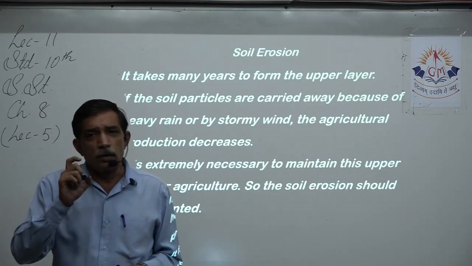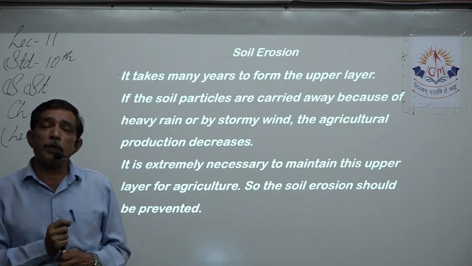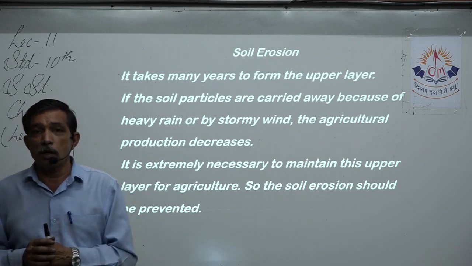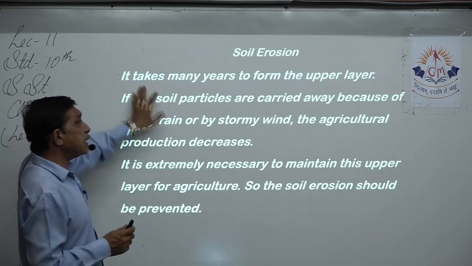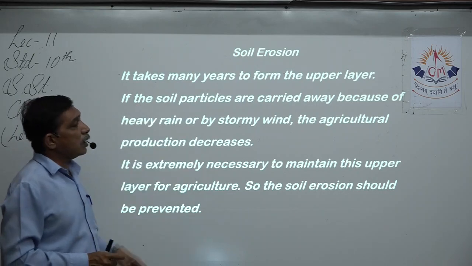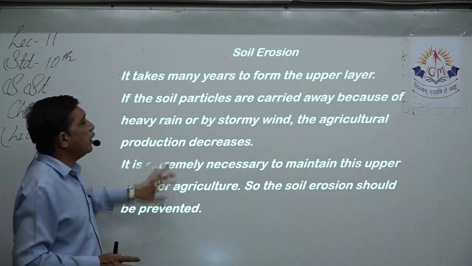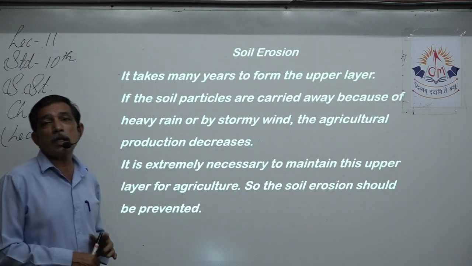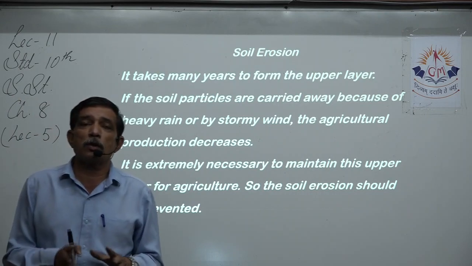Now that soil has really good nutrients and minerals present in it, and that is taken away by the water. So it's quite a big loss. It takes many years to form the upper part of the soil. If the soil particles are carried away because of heavy rain or by stormy winds, the agricultural production decreases. This is the biggest loss to the farmer.